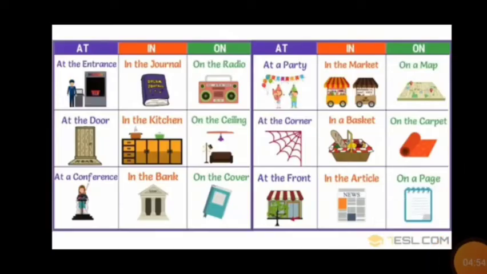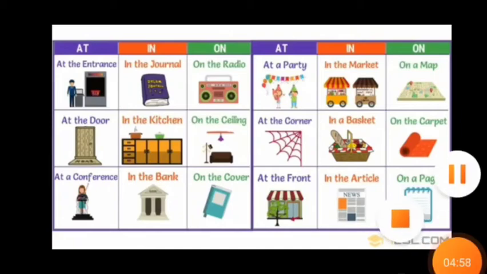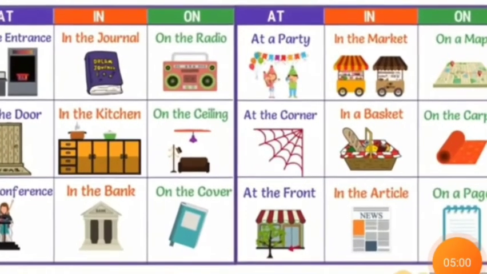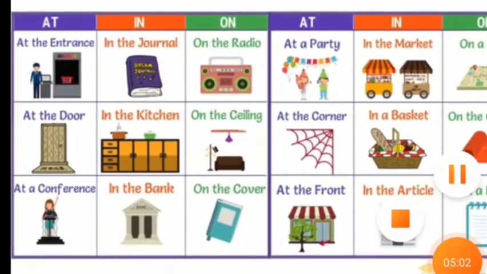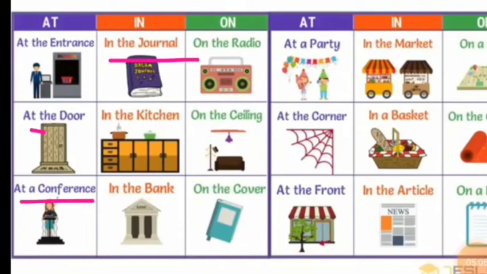It has already been told to you at the entrance and at the exit. Then at the door, at a conference, in a journal, in the kitchen, in the bank. So why in the kitchen? In the kitchen means at the house, in the kitchen, inside the kitchen, right?